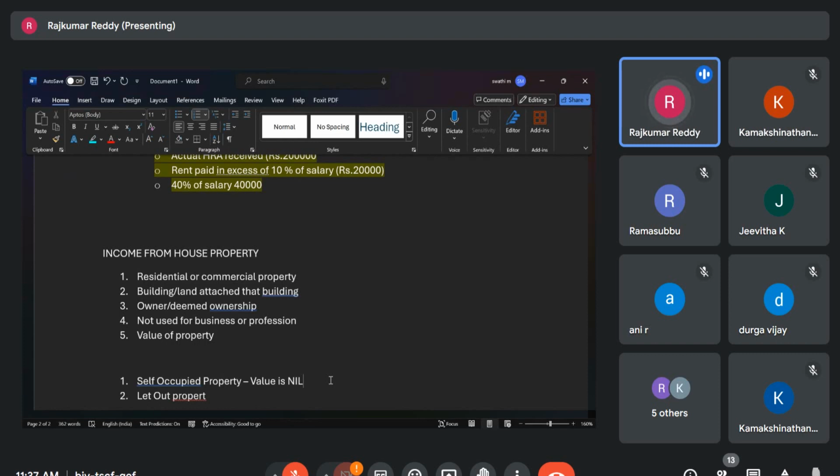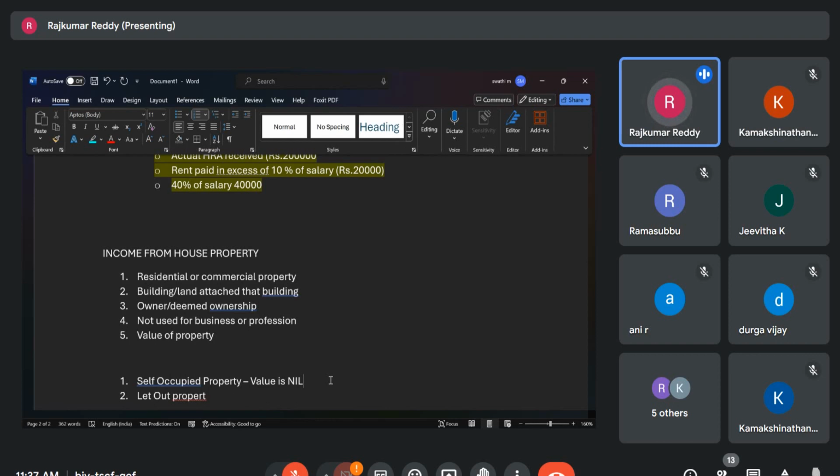There also you bought a house, and they are using it for your own residential purpose. In that case also, that second house is treated as nil. Usually earlier only one house property used to be given as own use. So if you are using two or three houses, only one you can claim as the self-occupied property, and the rest two properties the income tax will treat as let out property, and you are liable to pay the tax.